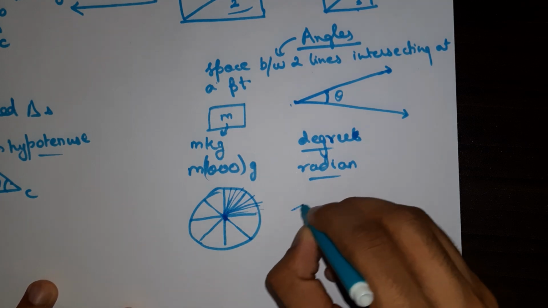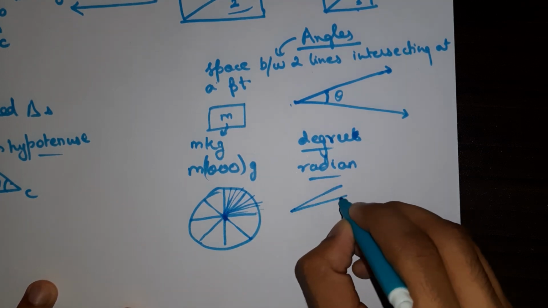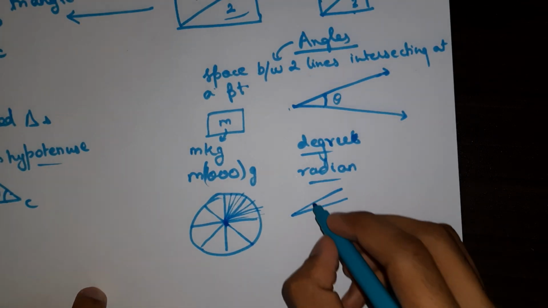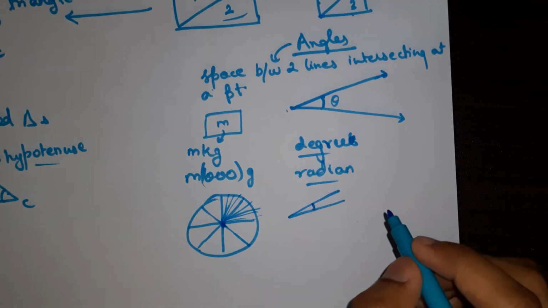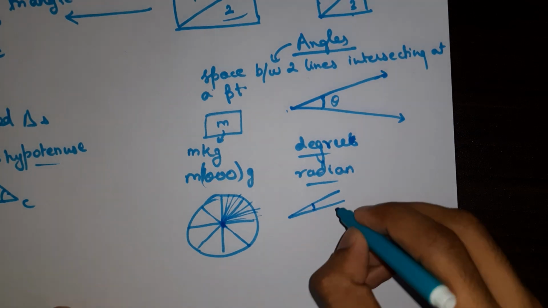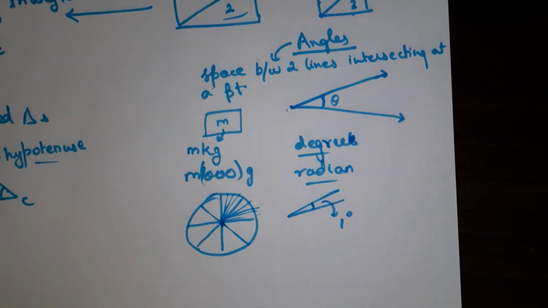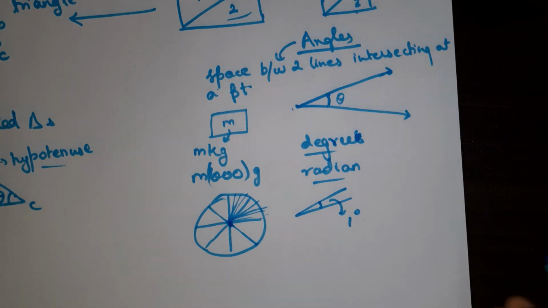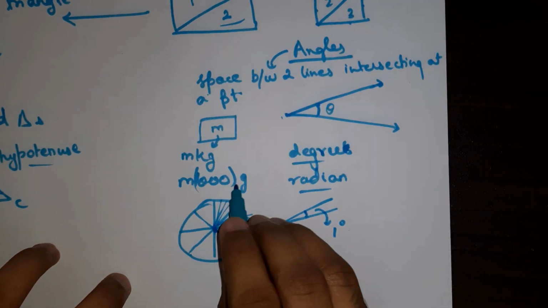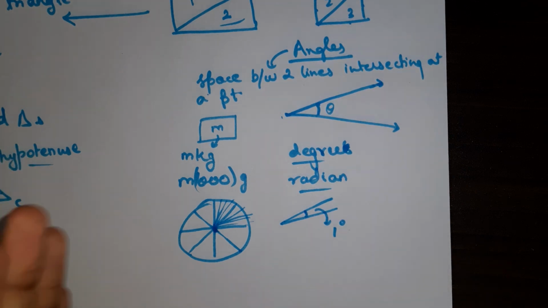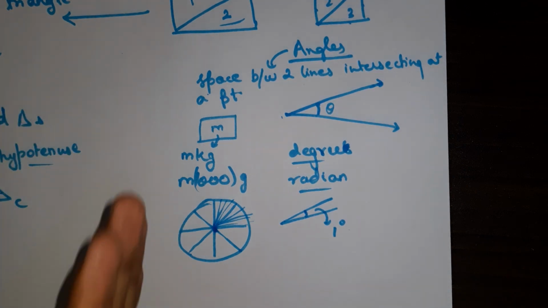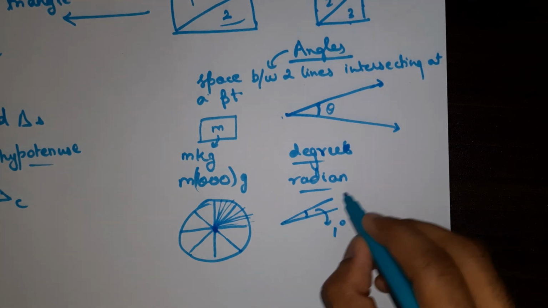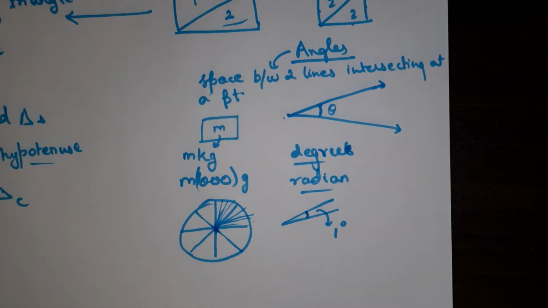Then the angle made at the center by each section of the 360 parts is 1 degree. Simple, understood? You take a circle, divide it into 360 parts through the center using diameters, and the angle subtended at the center by any one of the 360 sections is 1 degree.